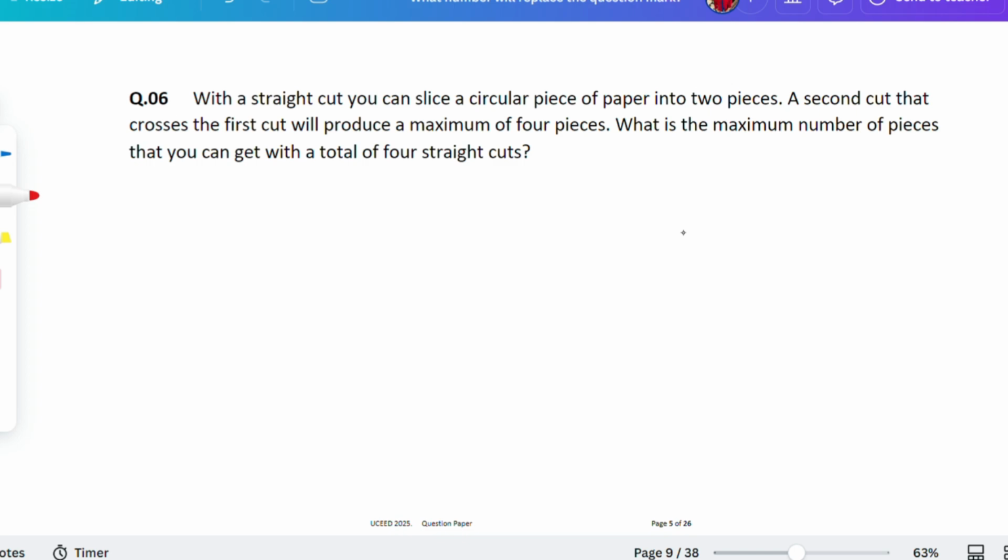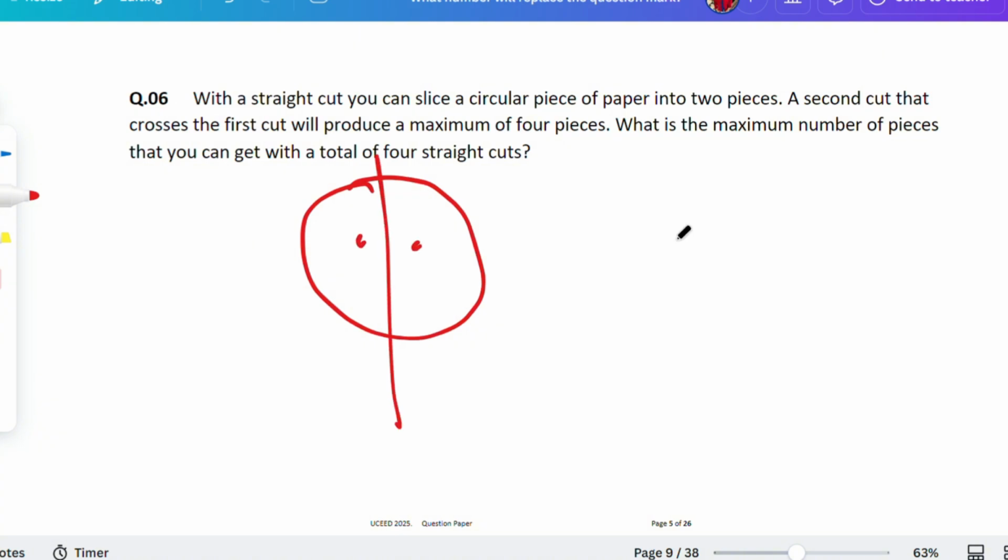With a straight cut, you can slice a circular piece of paper into 2 parts, isn't it? 1 part and 2 part. If you cut anything like this as well, you'll be getting 2 parts. They're not asking about equal pieces. They're asking about the 2 pieces. 2 pieces means it could be this one as well, it could be this one as well. Okay, get it?